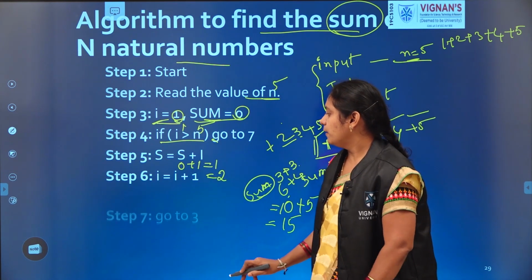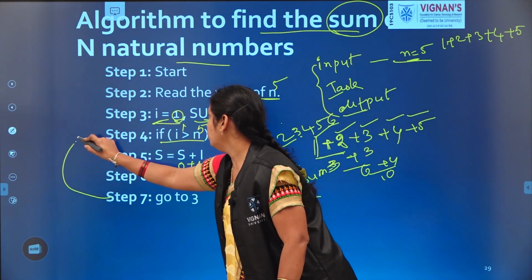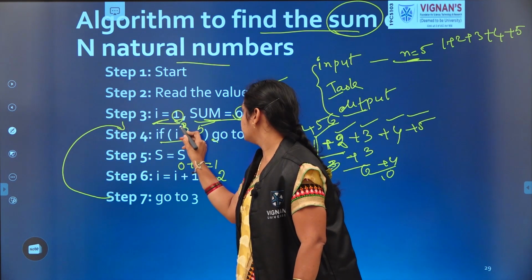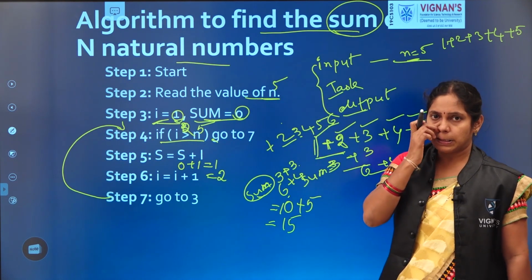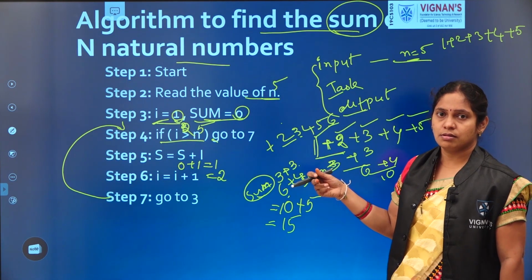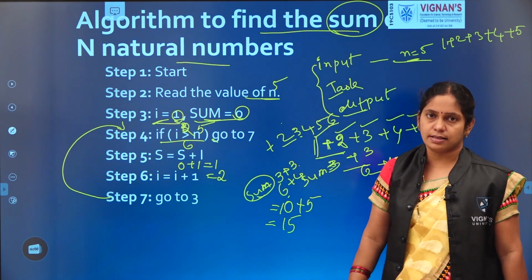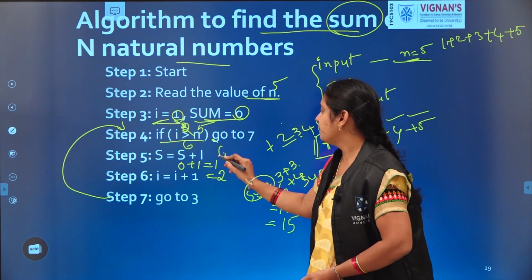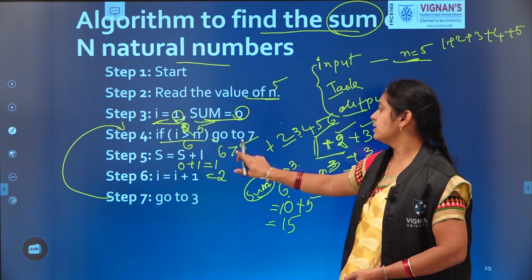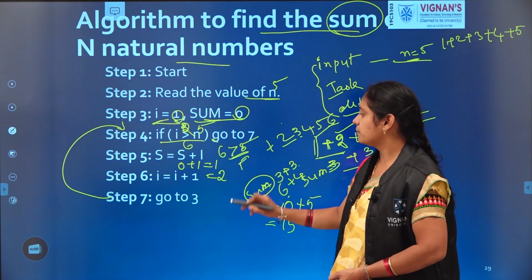Now here it moves to step 3. So go to step 3. From step 2 to here it comes. And here it checks. Now I value is 2. Likewise, it repeats the process till I reaches 6. When I equals 6, 6 is greater than 5, right? 6 is greater than 5. Is it true or false? True.